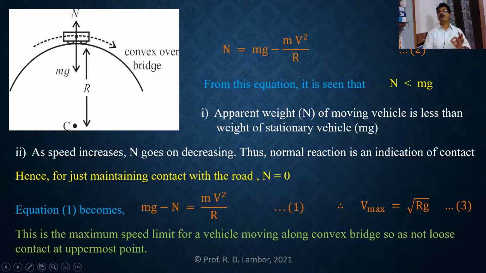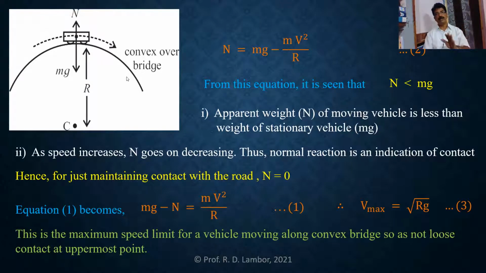And equation 2 gives us the expression for reaction of road on vehicle when that vehicle is at the topmost point of a convex bridge. So in this way, we learn the reaction of road on a vehicle when it is at the topmost point of a convex bridge.